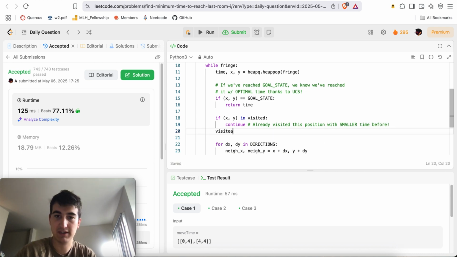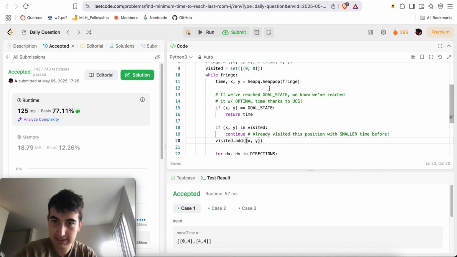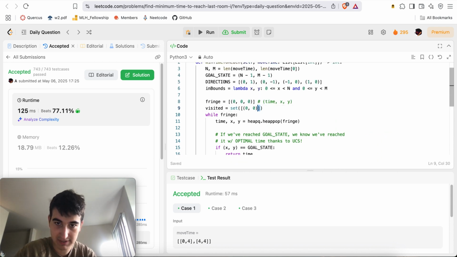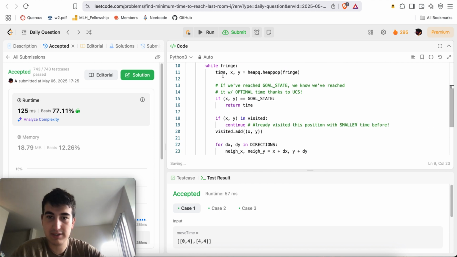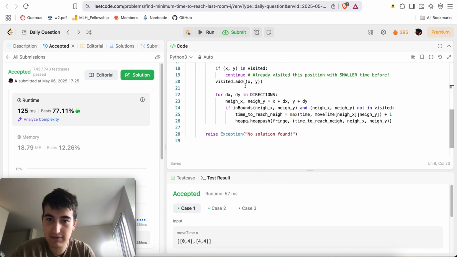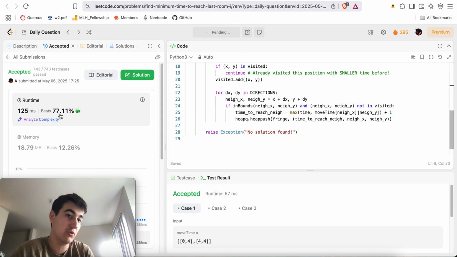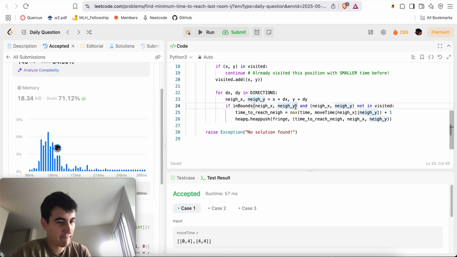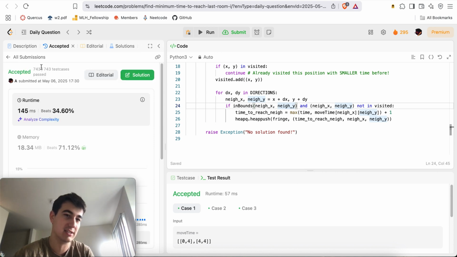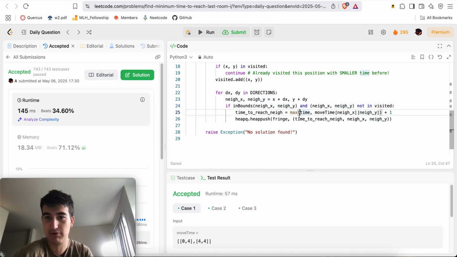Otherwise, we'll do visited dot add x comma y, right? And here we'll obviously not have this. Okay, so time comma if goal state. So usually I do this. Now you'll realize that I had about an 80% solution here, and it runs faster. But I prefer this way of writing it because I know crystal clear that this is completely correct and not just a lack of test cases, even though that's probably not the case. It's 743 out of 743.